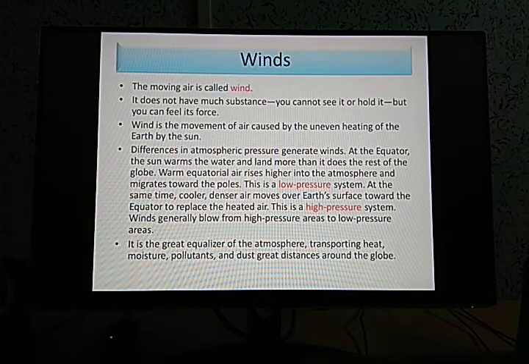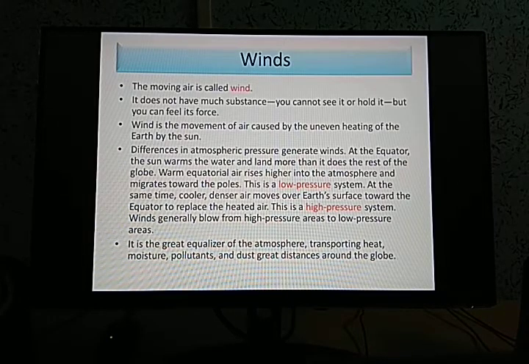It is the great equalizer of the atmosphere, transporting heat, moisture, pollutants and dust to great distances around the globe. So these are some of the main functions of wind. If there is no wind, then our atmospheric pressure would be in an imbalanced situation. Also, it helps to transport the heat, even the clouds, you can say, then moisture, pollutants.